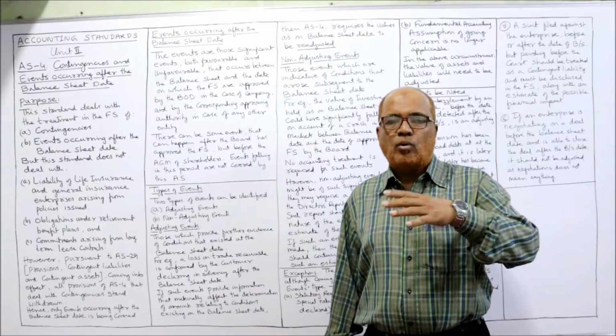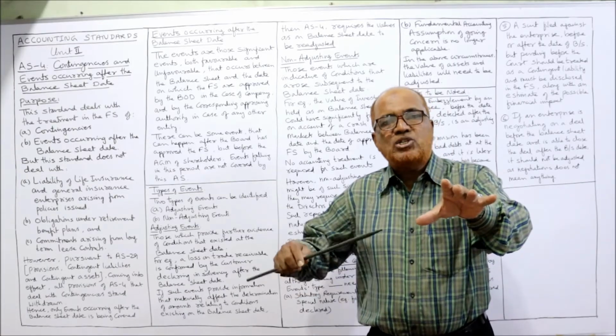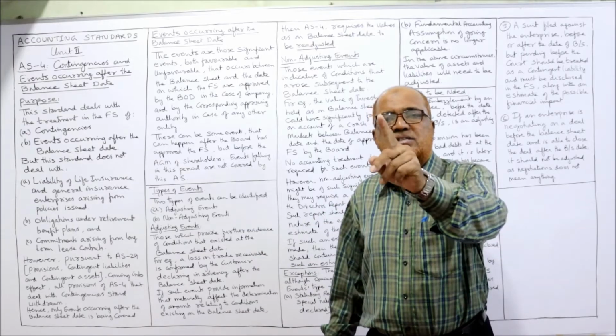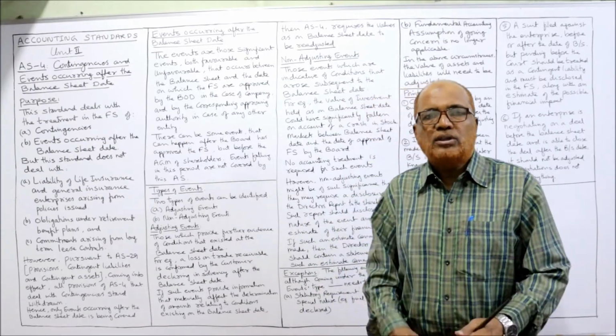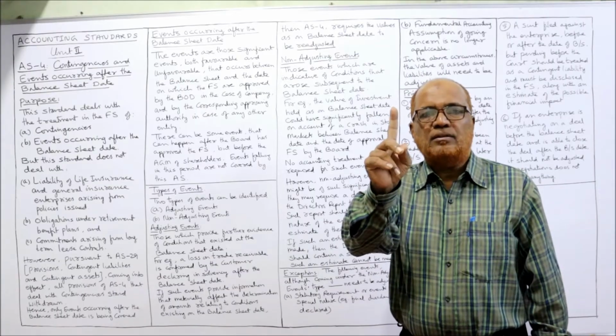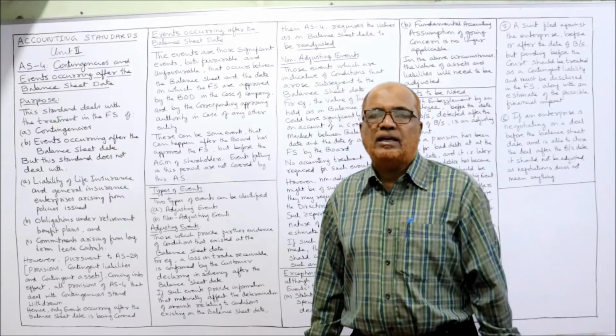So the board of directors approved on 30th June, but the AGM was conducted on 31st July. So there is a time gap of 1 month, from 30th June to 31st July.